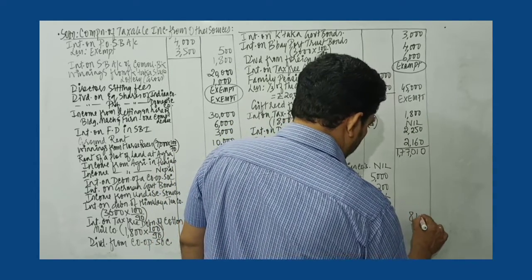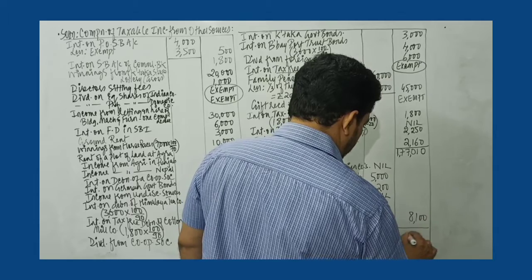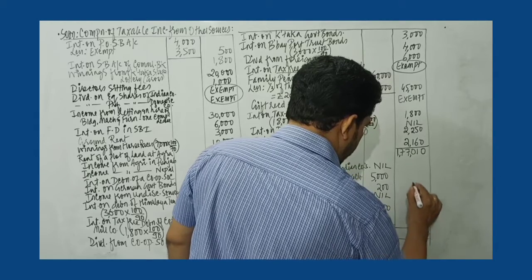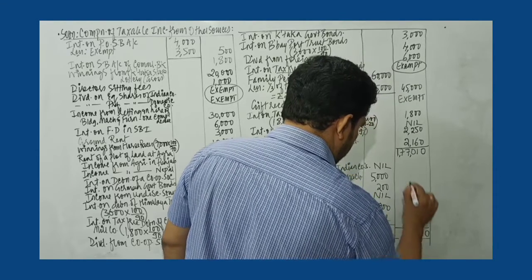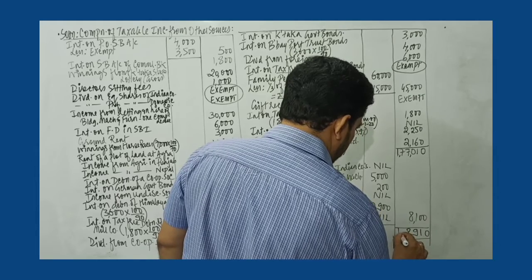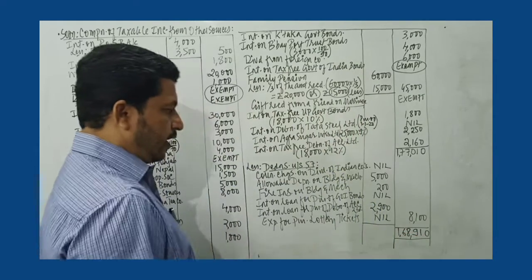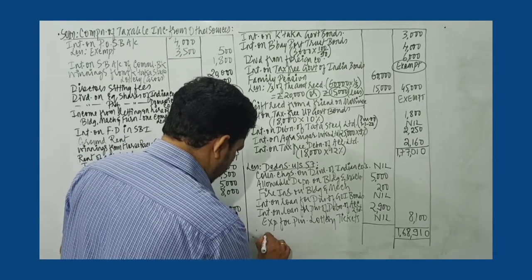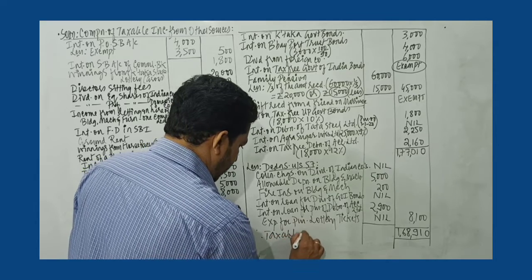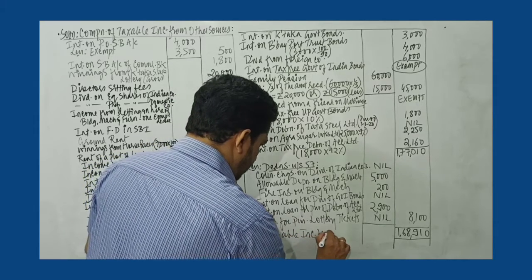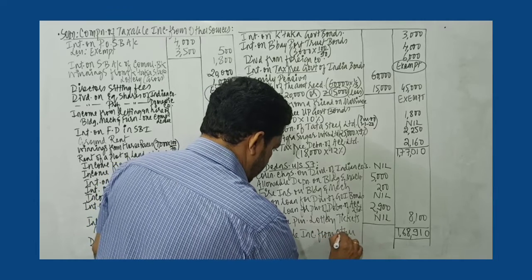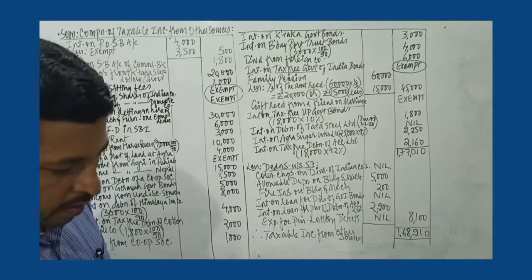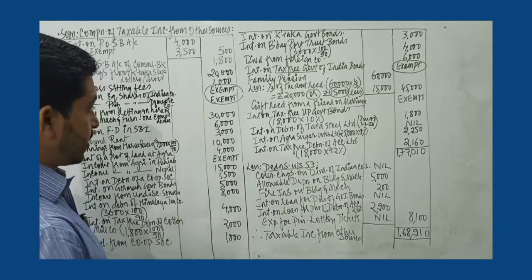7,900, 8,100. So 8,100 is the number. So you get 0, 1. 10 minus 1 is 9. 16 minus 8 is 8. So 1,68,910. So 168, 176, 177,010, and this will be there for taxable income from other sources. Taxable income from other sources is 1,68,910. So let's understand this problem.